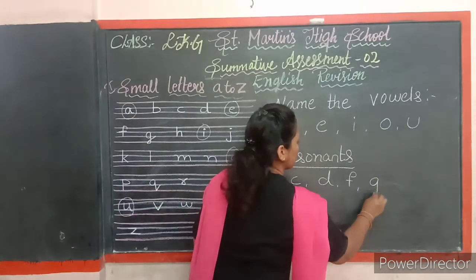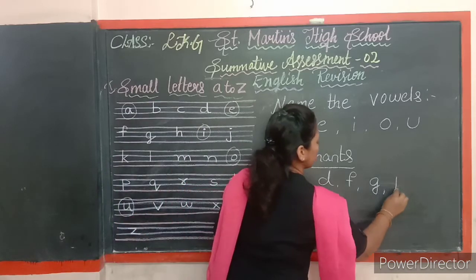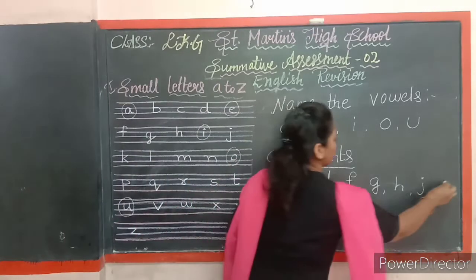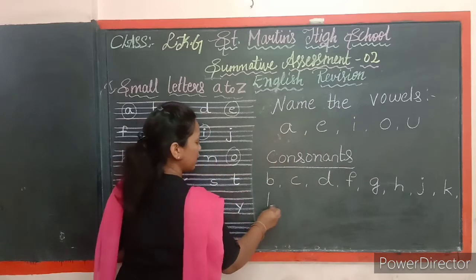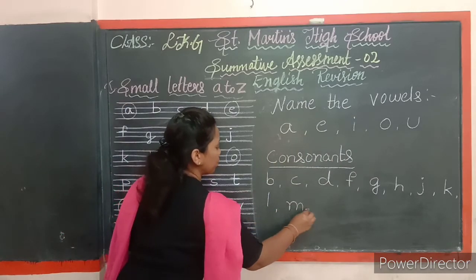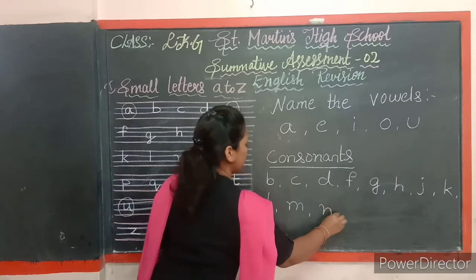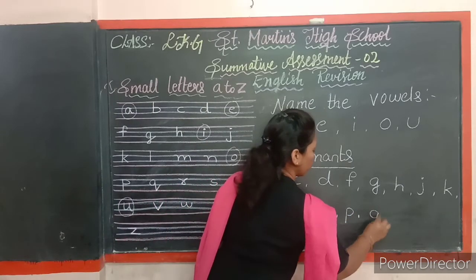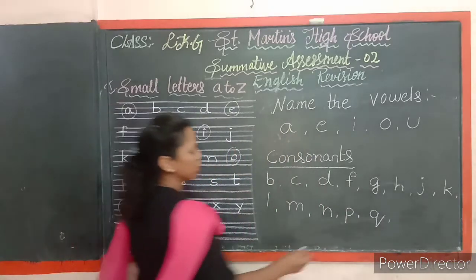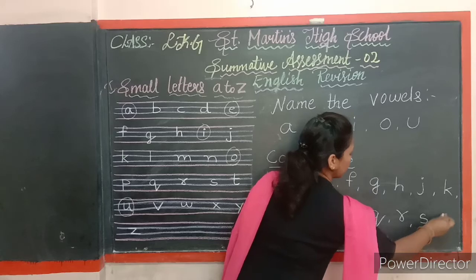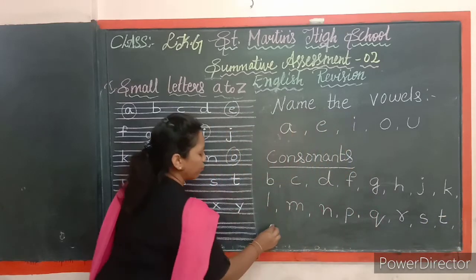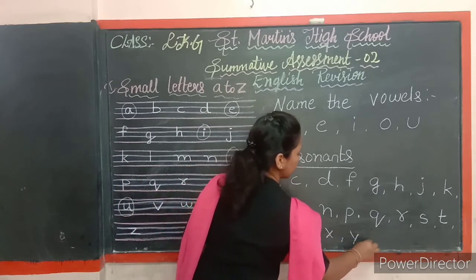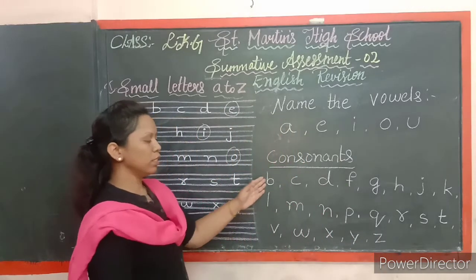G, H, J, K, L, M, N, P, Q, R, S, T, V, W, X, Y, Z. So these are consonants.